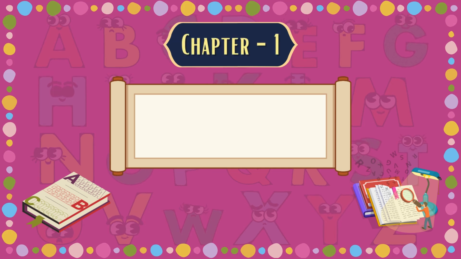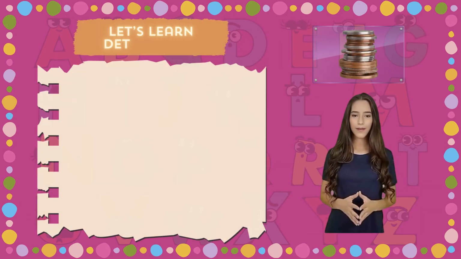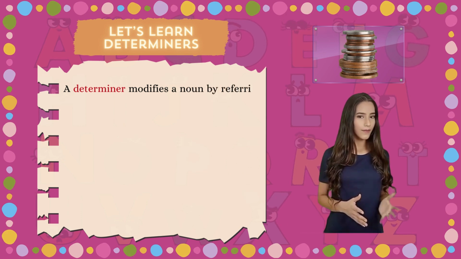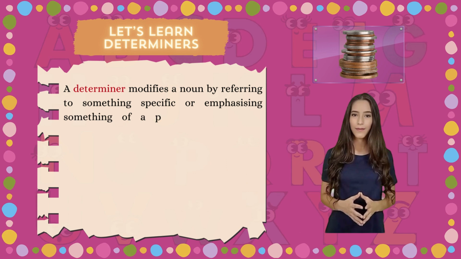Chapter 1. Determiners. Let's learn determiners. A determiner modifies a noun by referring to something specific or emphasizing something of a particular type.